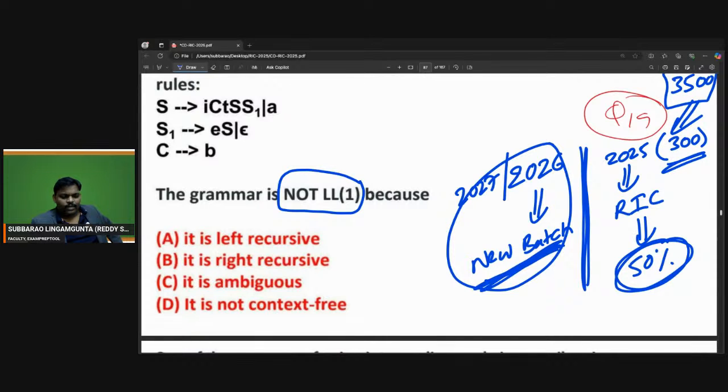Is there any left recursion? No. Right recursion is no problem. Is there any left recursion? No. It is not context free? There is no meaning in that. So the answer is either A or C. One thing is true: there is no left recursion. So the answer may be that it is an ambiguous grammar.